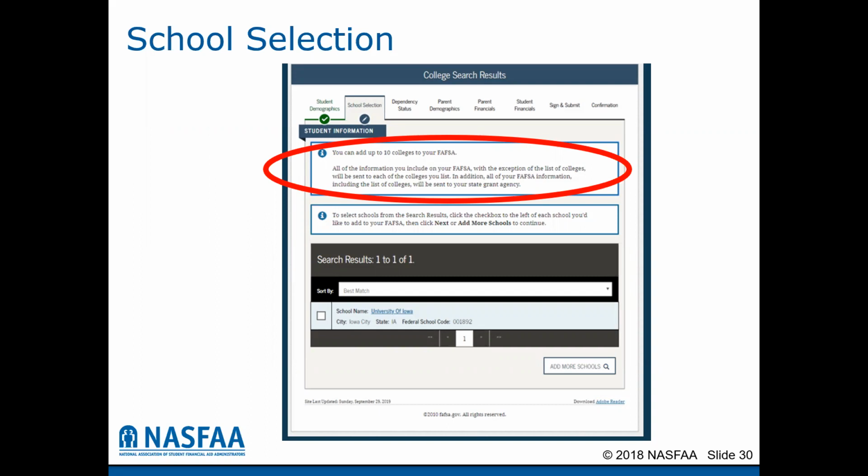Once the FAFSA is processed, the student and the parent are notified that it has been processed and sent to each school. The student can then log in and add up to 10 more colleges and universities on another submission of the FAFSA form.